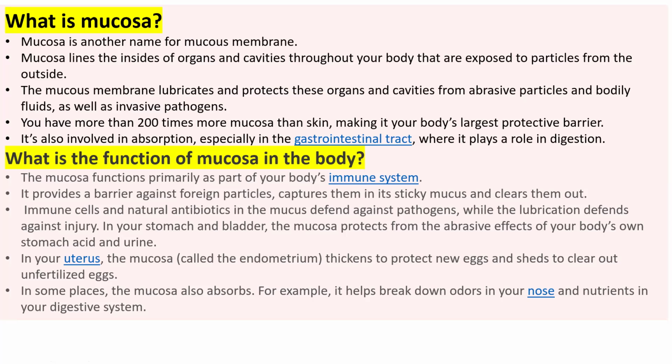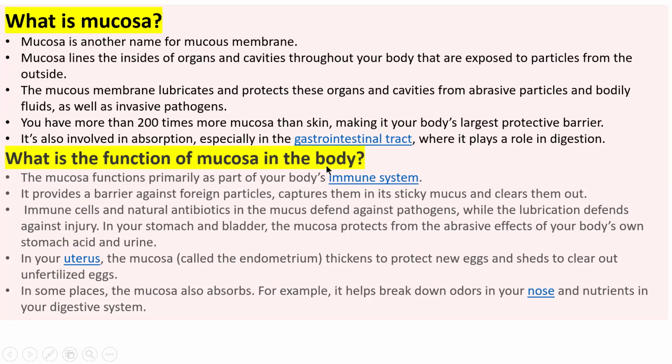In our body, we have 200 times more mucosa than skin. We might think that skin has more, but no. There is 200 times more mucosa than skin, making it your body's largest protective barrier. This physical barrier protects our body from different types of abrasive particles, bodily fluids, and unwanted pathogens like bacteria, viruses, etc.